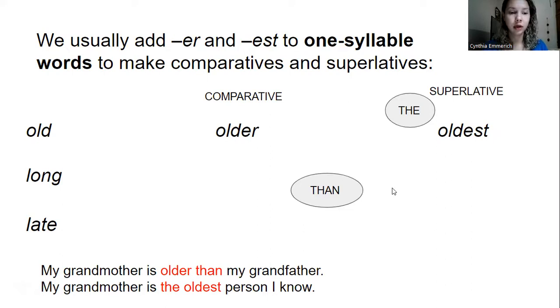Can you think of an example using long? The adjective long. Okay, so my hair is the longest I have ever had. Okay, good. And what about late? Can you think of an example? It can be a comparative or a superlative, no problem. Yesterday I slept later than usual. Okay, perfect.